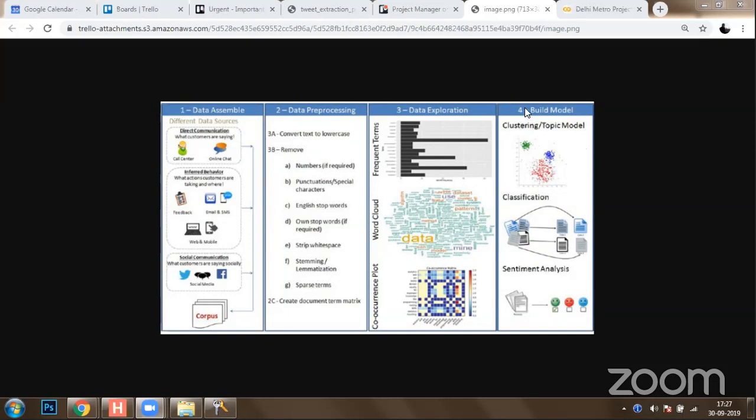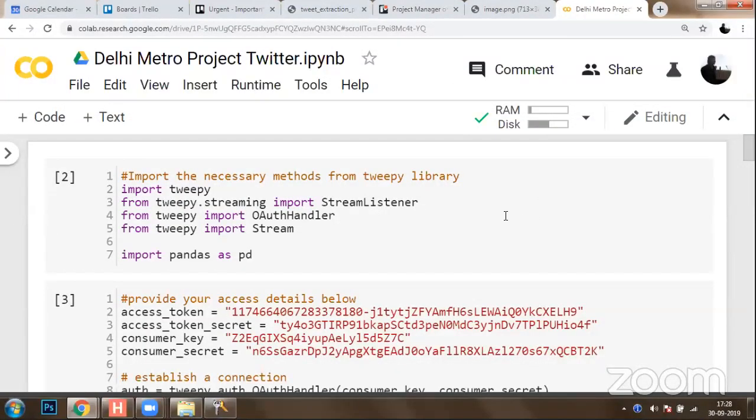Now, let's see, we are going to do all that automation task in our next sessions. Today, we are going to understand how we can perform these data pre-processing techniques over the data which we collected. So let me quickly take you back to our code for Delhi Metro Twitter. We have created this script, Delhi Metro Project Twitter, wherein you all got to know that you can import Tweepy.